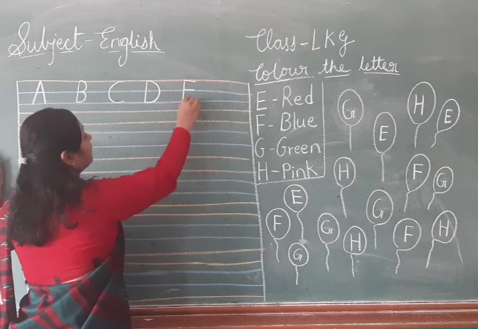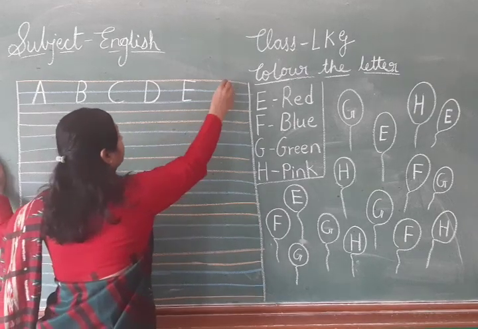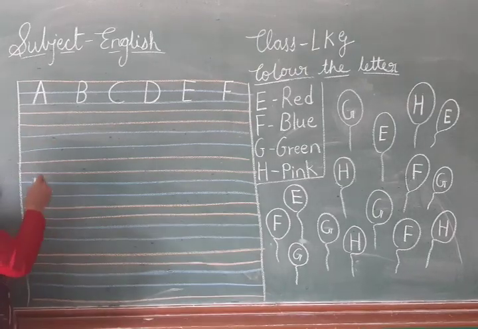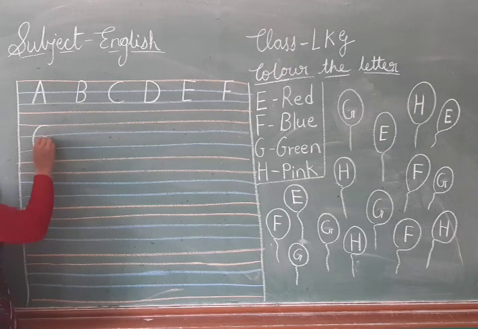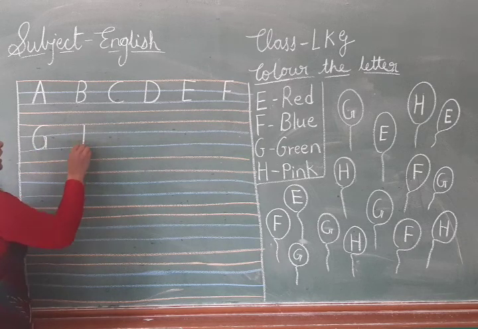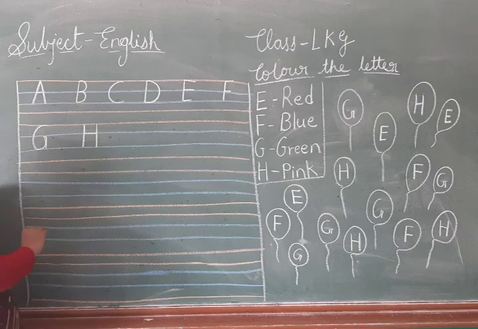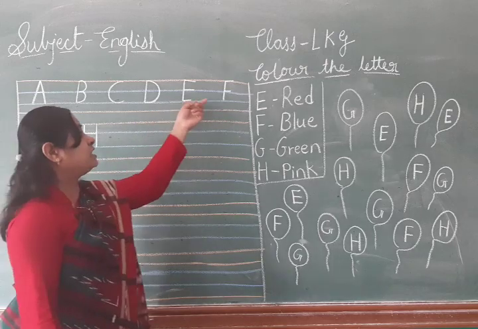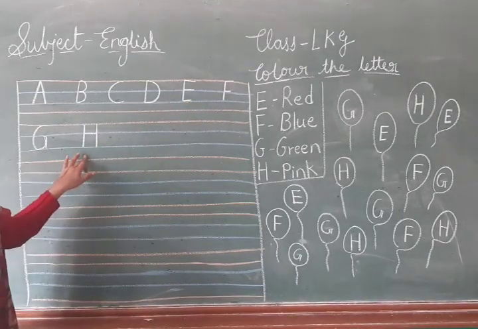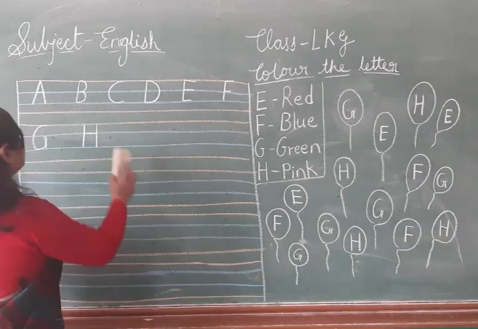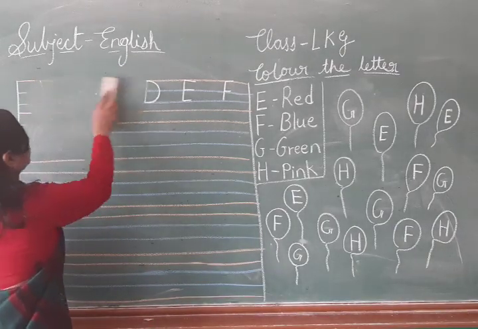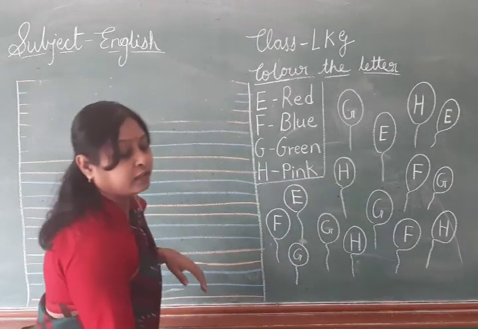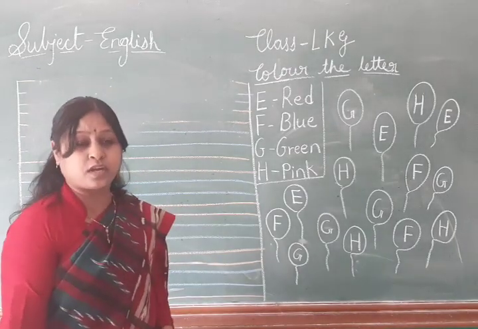E. After that, F. After that, G. After that, H. So today we are going to learn to write in sequence E, F, G and H. Okay, so you write properly in your notebook, so that we are able to write in sequence.